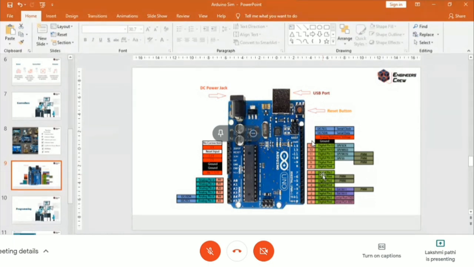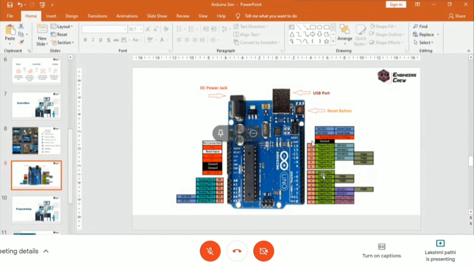For analog pins, if you want to open the door at a particular angle, like I want to open the door at 30 degrees or 20 degrees, then we have to give outputs like moving the door in a 30 degree manner. Likewise, if you want to control a motor, some of you may have heard about servo motors. If you want to control the motor at a particular angle, you can go with analog pins and control it with that.